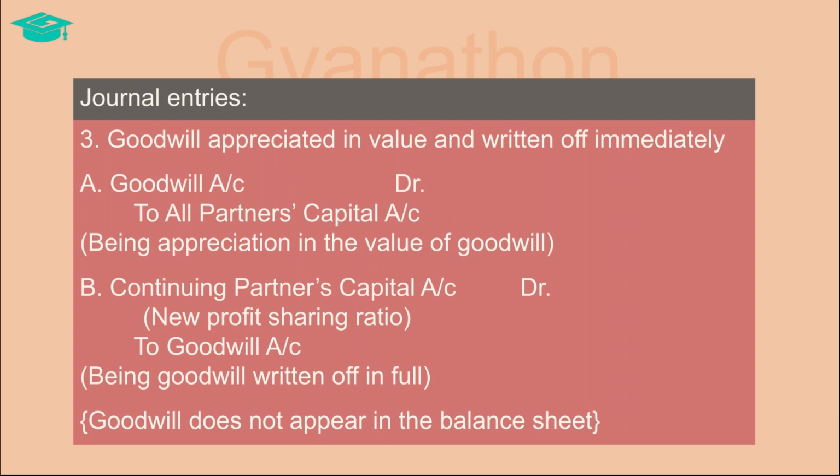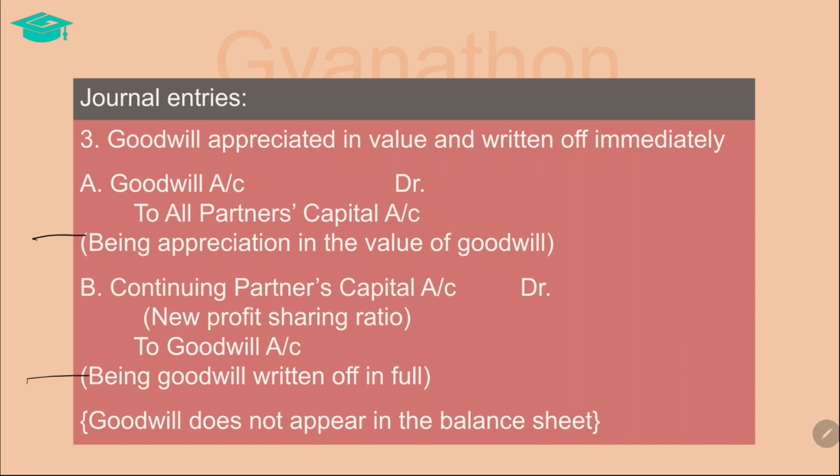The next scenario is where goodwill appears in the books but its book value is lower than its present value and it is decided to appreciate the goodwill to its present value and written off immediately. Since goodwill is already appearing in the books and there is a difference between the book value and the present value, the adjustment has to be done only for the difference amount. In this scenario, goodwill is treated in 2 stages. Firstly, we have to appreciate the value of goodwill so that book value becomes equal to the present value. And secondly, we have to write off the goodwill in full.